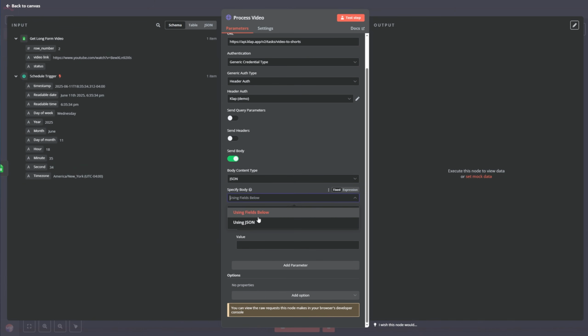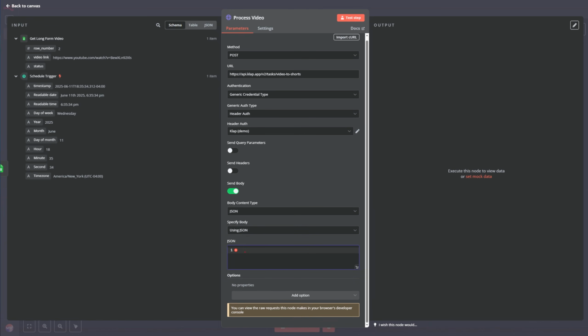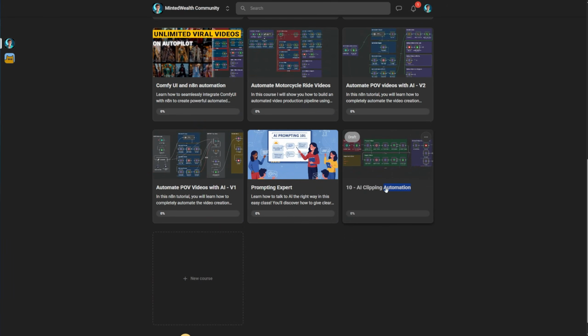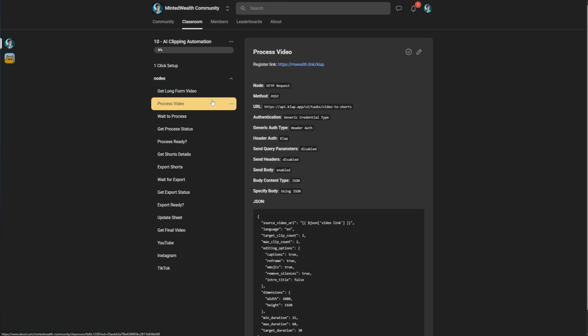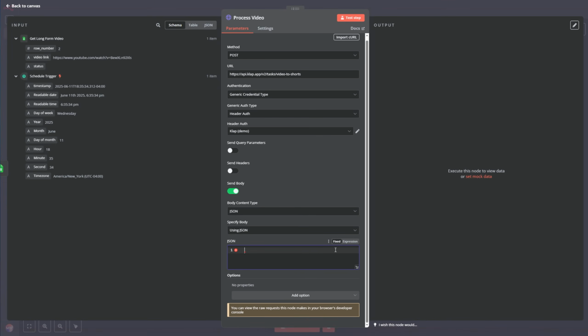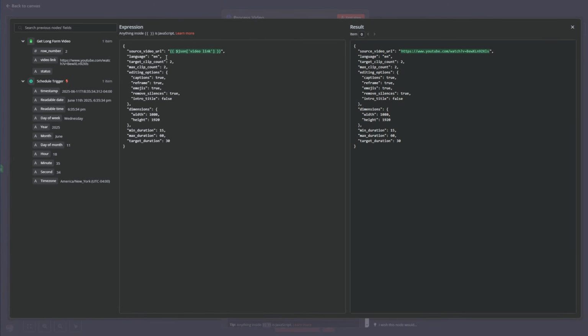And we're going to select using JSON. And for the JSON, we're going to go to our classroom, select the clipping automation, and go to process video. Now, here down, we can find the JSON. Just copy it and paste it here. Let me explain you what it does.